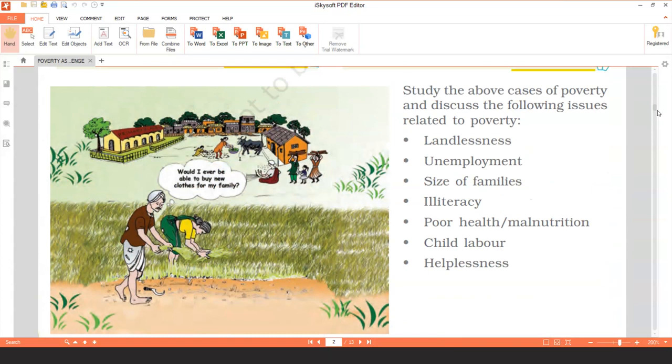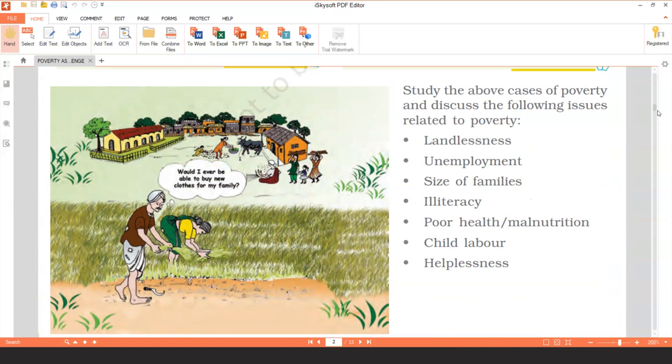They do not have proper clothes also. Even soap and oil are a luxury for them. So what does all this show? These all show that the two families are below the poverty line.